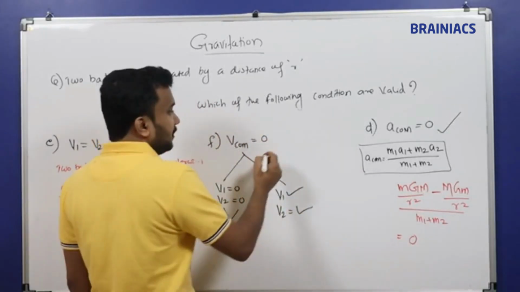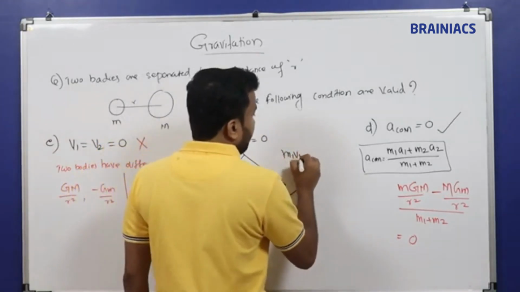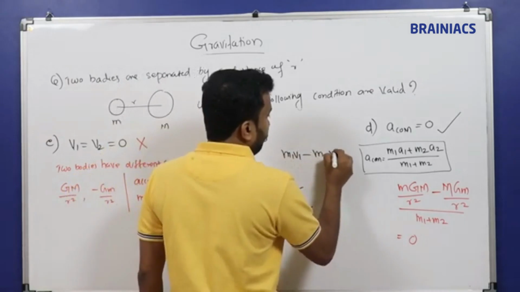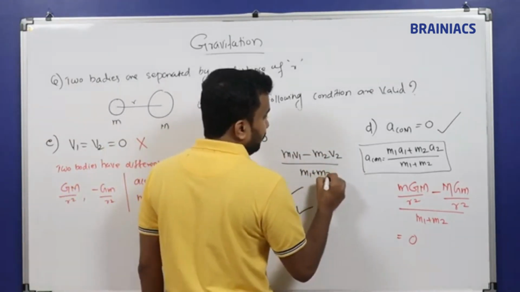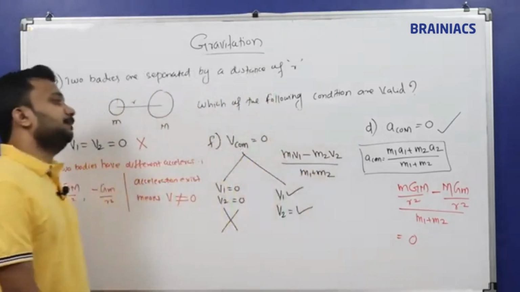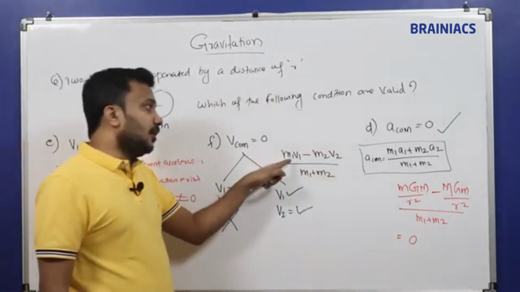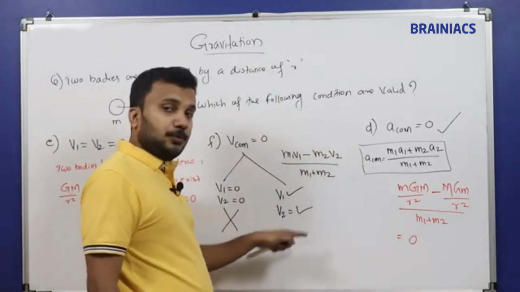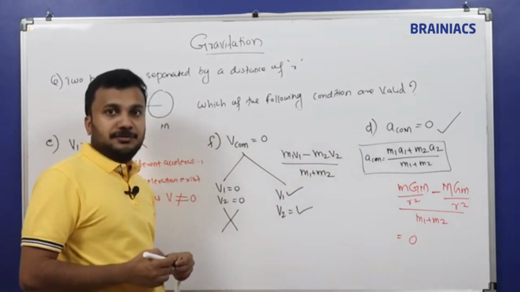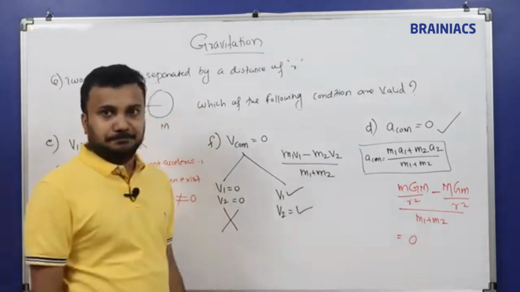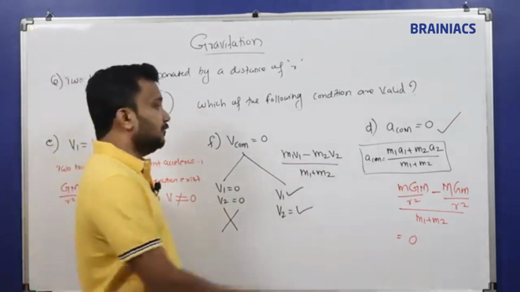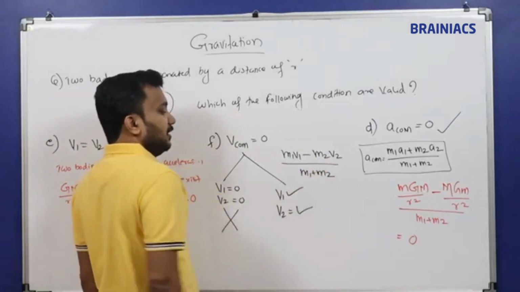To find the velocity of the center of mass, m1 v1 minus m2 v2 divided by m1 plus m2. The velocities are in opposite directions, that's why I have taken the minus. So m1 v1 should be equal to m2 v2. Only if both are equal will the numerator go to 0.